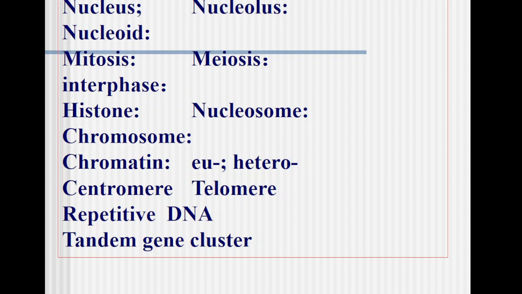Then the centromere is the central part of the chromosome which connects the two arms of the chromosome together. That is the long arm, P arm, and Q arm, short arm. Sorry, P arm is the short arm and Q arm is the long arm. Telomere. Telomere is the end part of the chromosome. We'll discuss telomeric sites while discussing DNA replication.